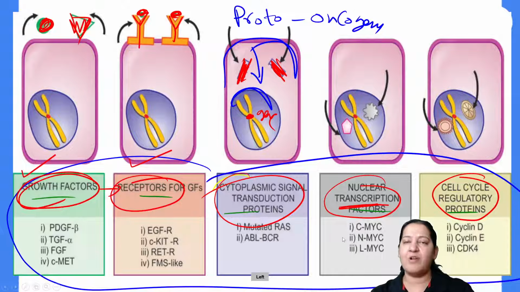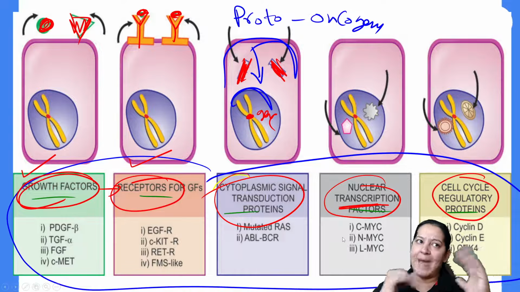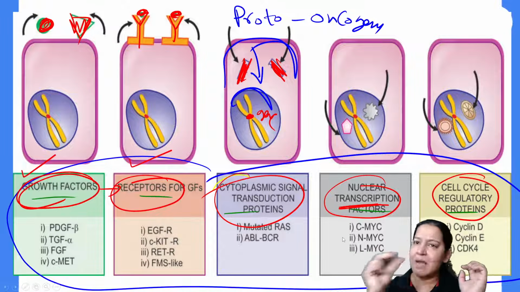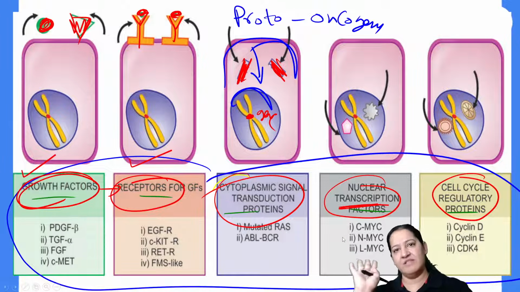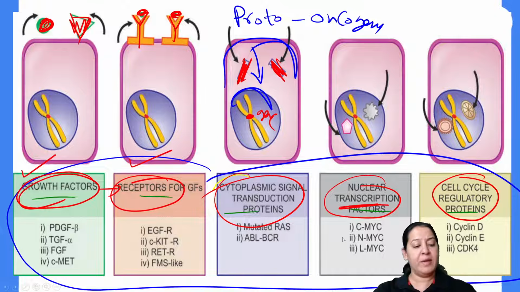Everyone give me a thumbs up. I tried hard here. Come on. There are many genes under each category. This is the name of the category. Now give me a thumbs up. Am I visible, audible? Is anyone listening to me? Let me see if I can see your chat. Yes, I can see your chat. Give me a thumbs up. Come on. So have you got it?